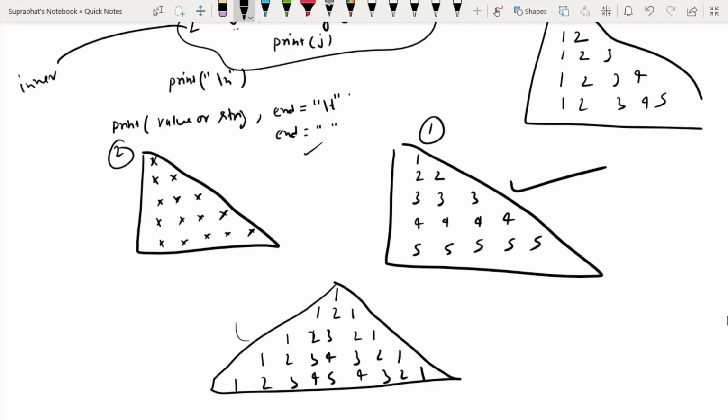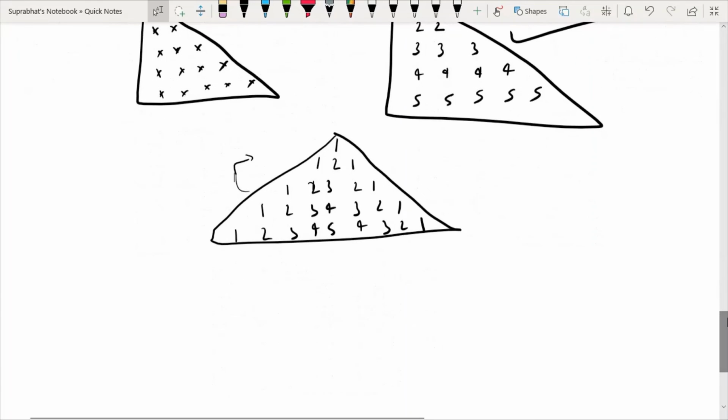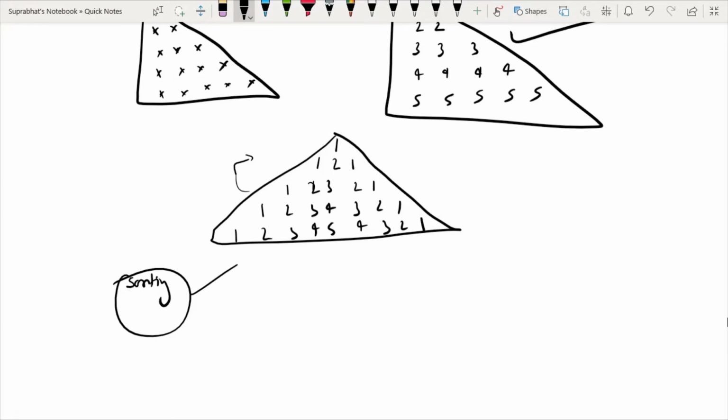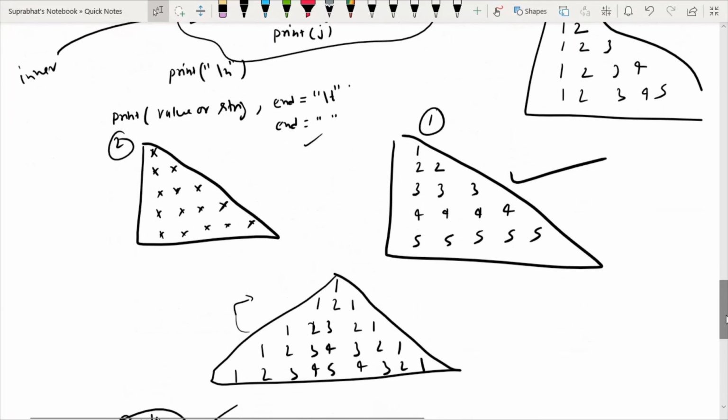So these all are puzzle programs based on nested for loops. Hope you understand something. Also some questions based on sorting you can make with the help of nested loops, which we will discuss tomorrow. So today you have to try these types of questions. You have to try to make this type of series using nested for loops.